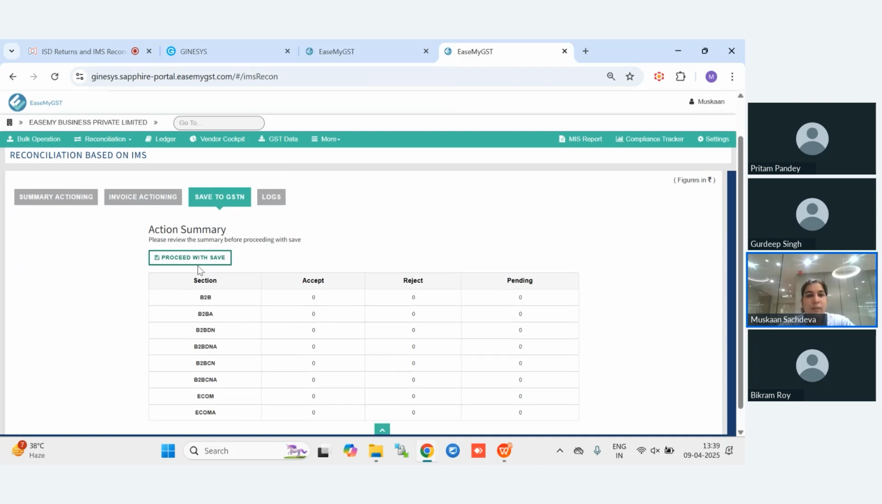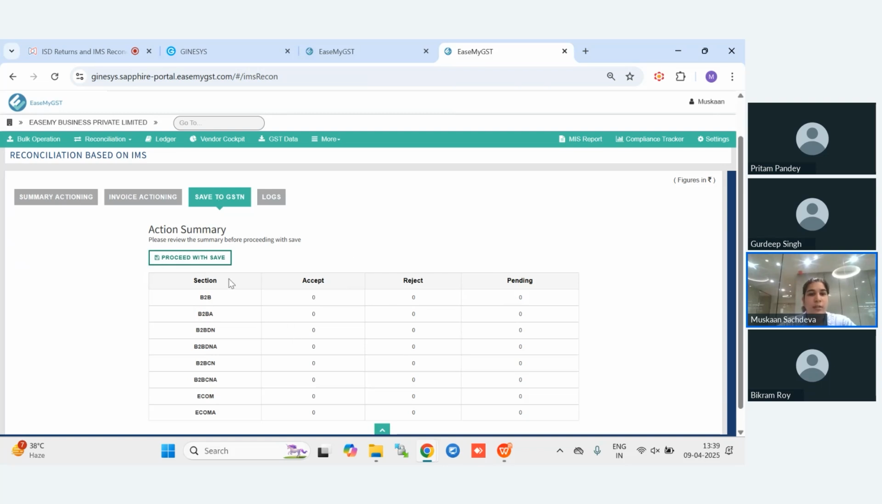So we will click on proceed with save. And once clicked on proceed with save, the data will be saved. The data has been saved to GST. Once the data has been saved to GST, then comes the final and last step, that is to regenerate the 2B. The 2B will be regenerated based on the action taken on these invoices.